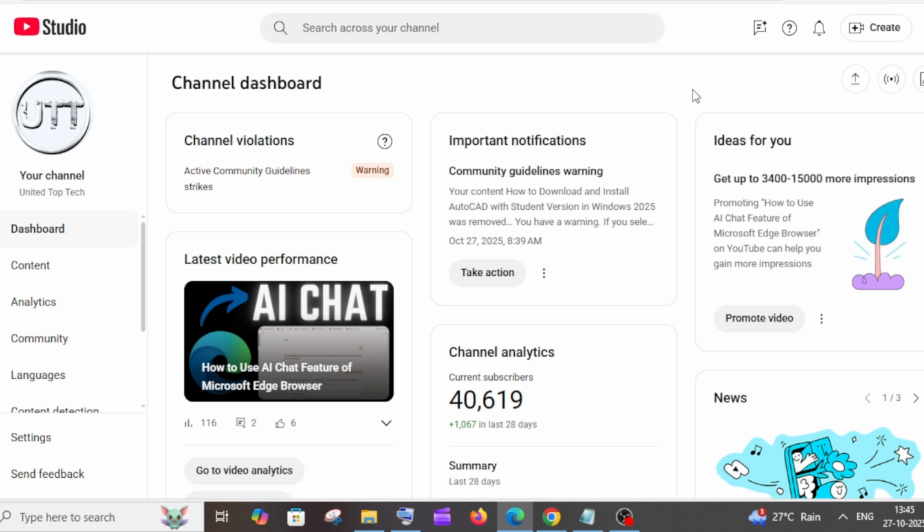Hey everyone, in this video I will be showing you how to appeal for an active community guideline strike. So here you can see, right under channel violations, I have this active community guideline strike as a warning, and here it shows the video name and it has been removed. So you'll have this take action button over here. Simply click on that,